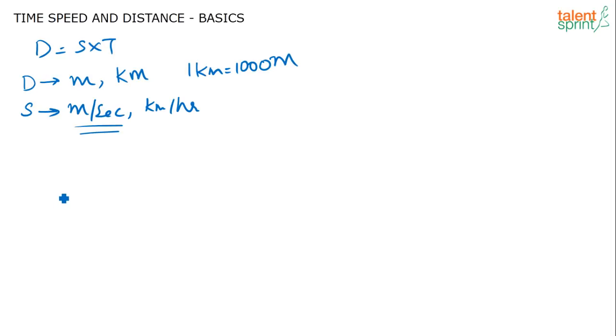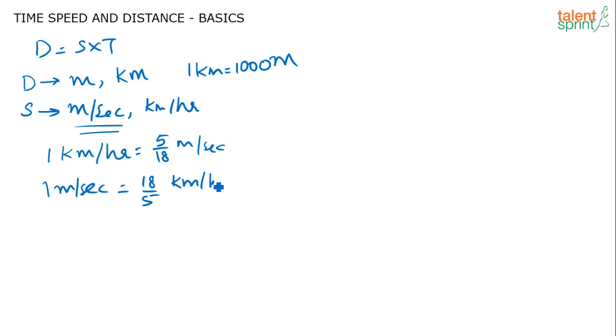Okay, to make the units standardized throughout the problem. So in such cases, this basic conversion will definitely come in handy for you. That is, 1 kilometer per hour is equal to 5 by 18 meters per second, and 1 meter per second is equal to 18 by 5 kilometers per hour. So always remember this conversion, because this will come in very handy while solving questions.